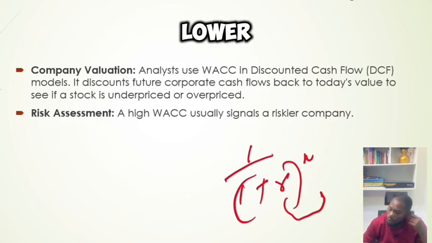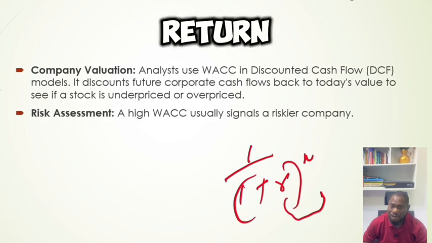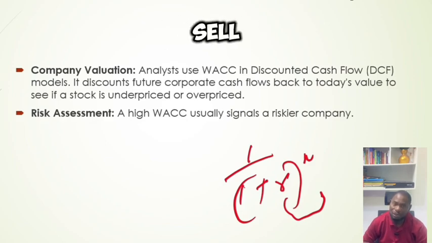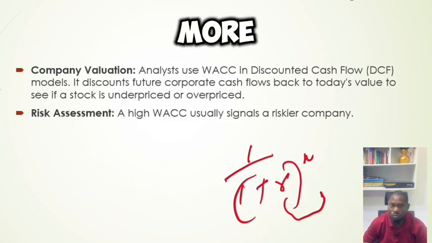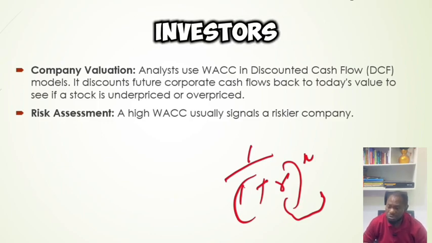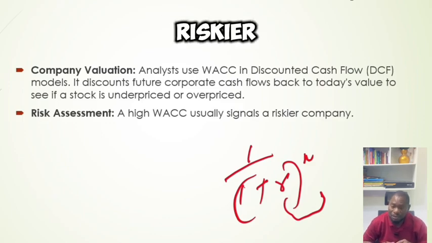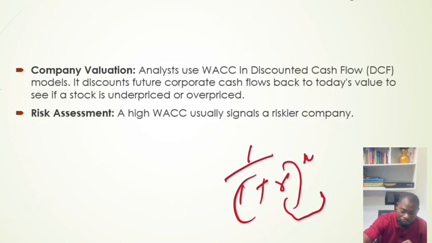They can't expect lower than the WACC. In fact, your shareholders, if they discover that their return is lower than the WACC, will sell off their shares because it means they'll be running at a loss. So they'll look for a more profitable investment. So stock investors and analysts use the WACC to assess risk. A high WACC usually signals a riskier company.